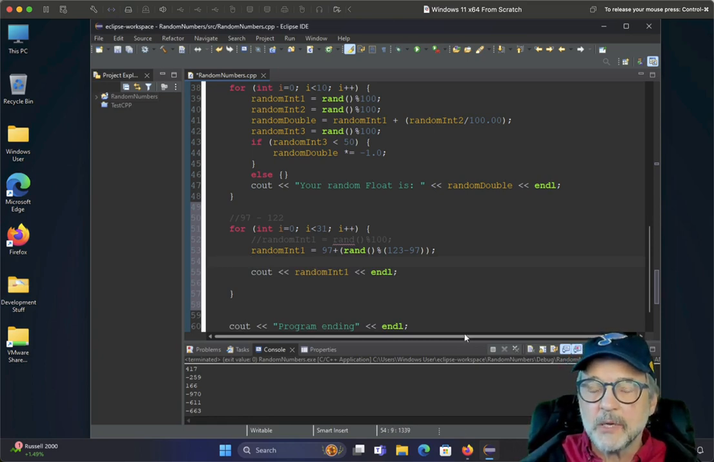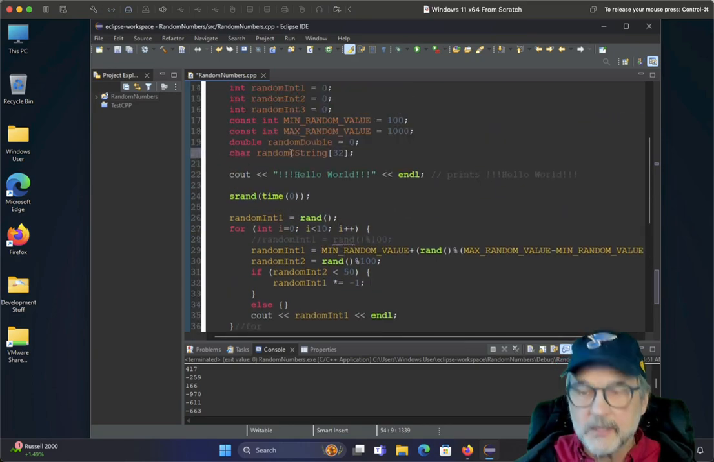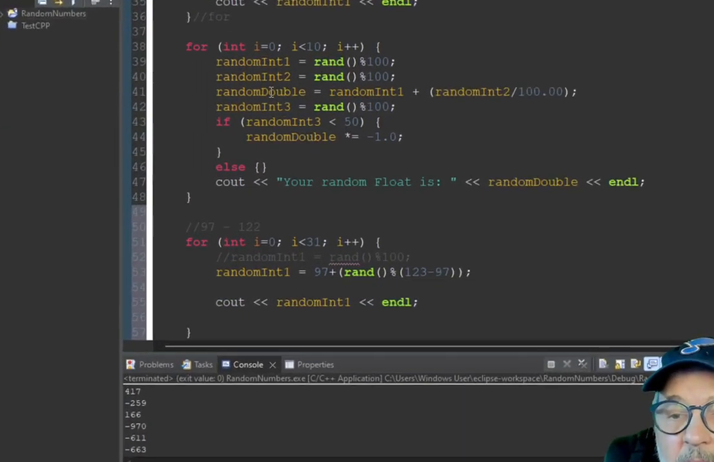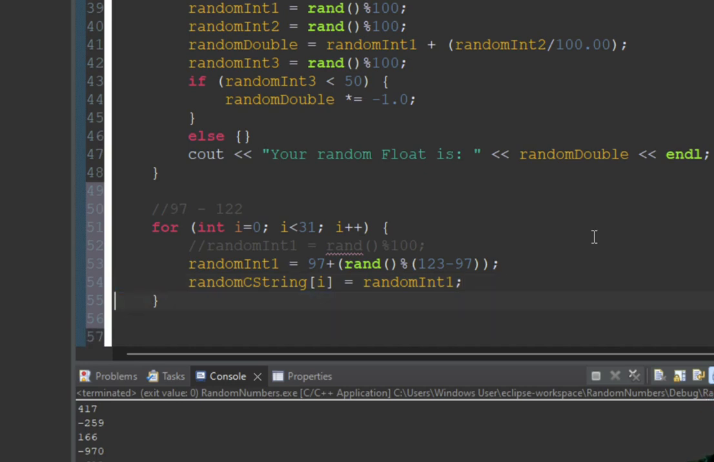So what I'm going to do is I'm going to say, and what was the name of our random C string? So I'm going to copy and paste that. So I'm going to say random C string of i is equal to random int 1. And let's see how that works. That might not work, but let's take a look. And I'm going to say cout random C string. And let's see what we get.